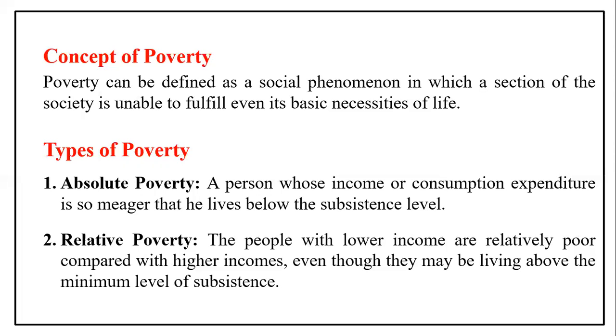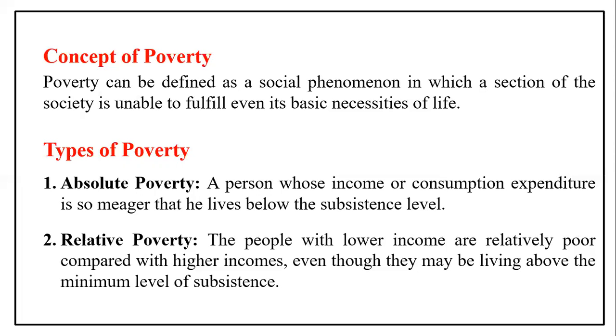According to this relative standard, the income distribution of the population in different groups is estimated, and a comparison of the levels of living of the top 5 to 10% with the bottom 5 to 10% of the population is called relative poverty.